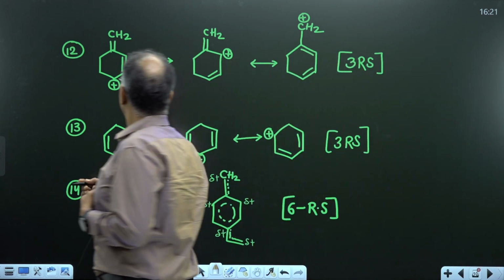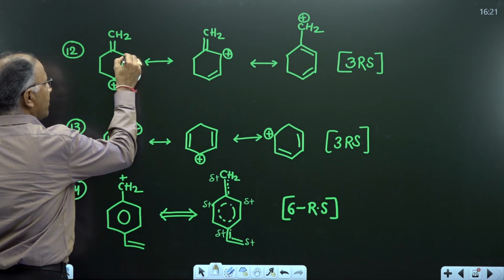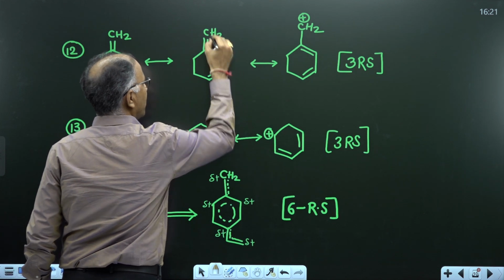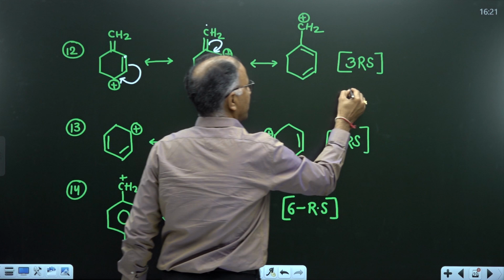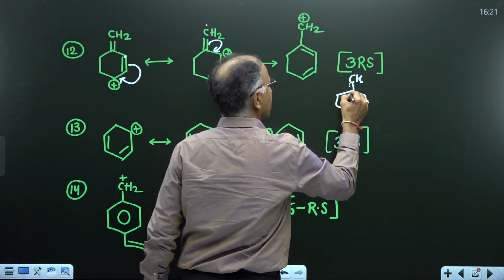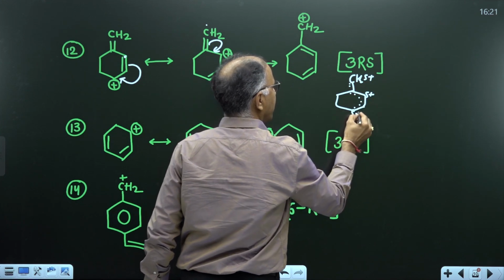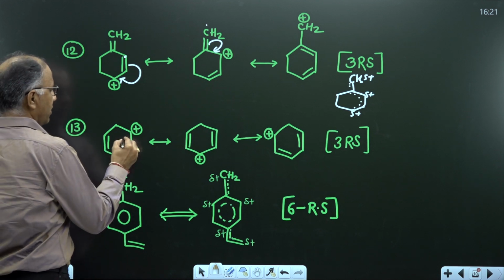Now in example 2, how to draw? This pi bond will move here, this carbocation will go on this carbon. Got it? Then pi bond will move here, double bond, conjugation, positive charge. The carbocation will be on CS2. And what is the hybrid? There will be delta plus and delta plus. This is the hybrid.